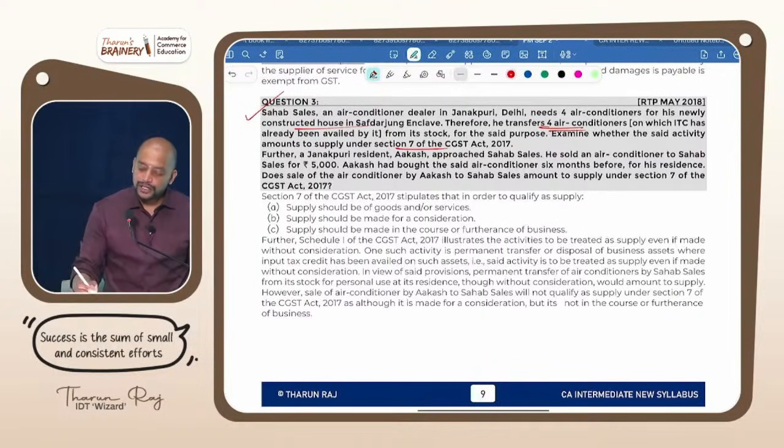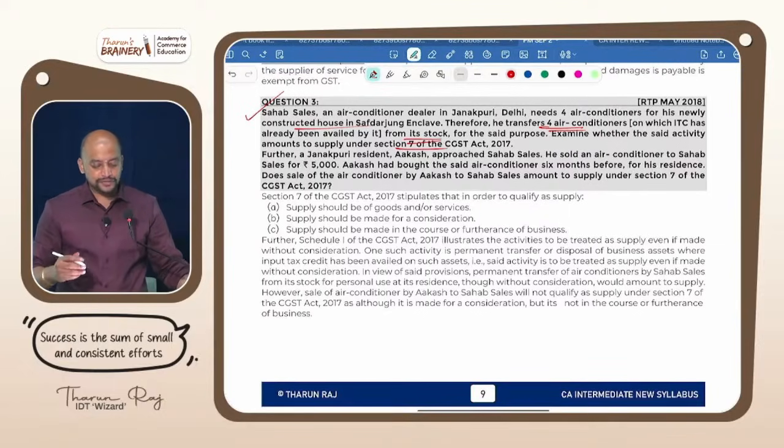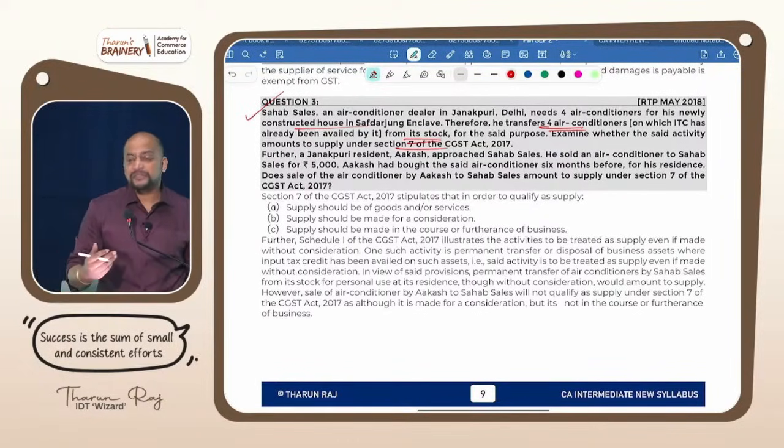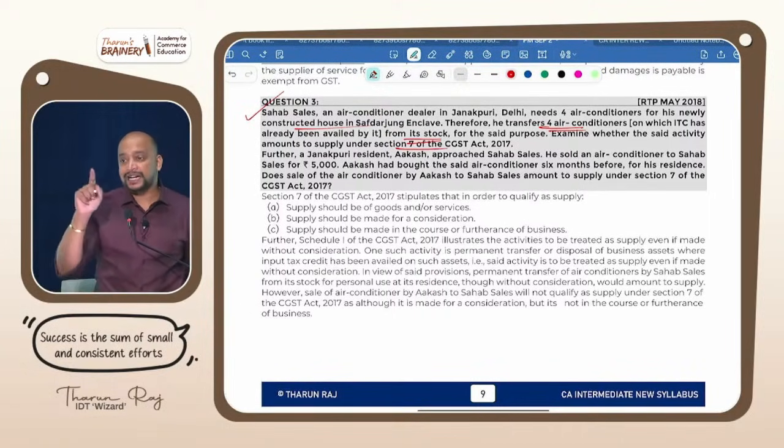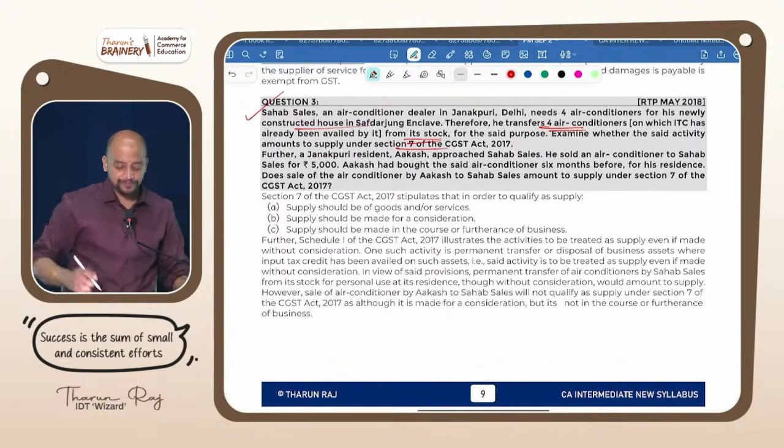They are taking 4 air conditioners from stock and transferring them. So will it become supply under 7(1)(c)? Yes, an air conditioner is a business asset on which ITC is availed, so it is disposal of business asset on which ITC is availed. It will become supply under 7(1)(c).